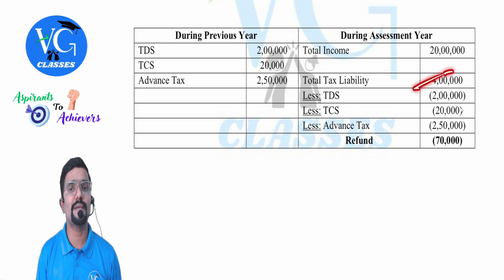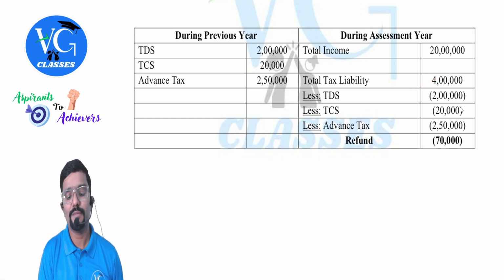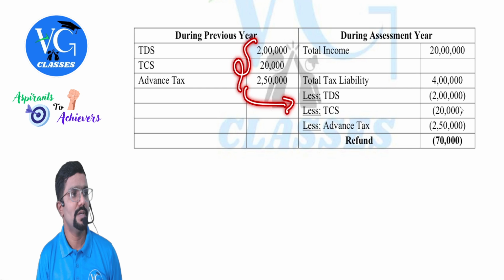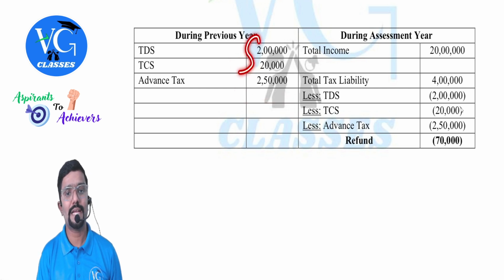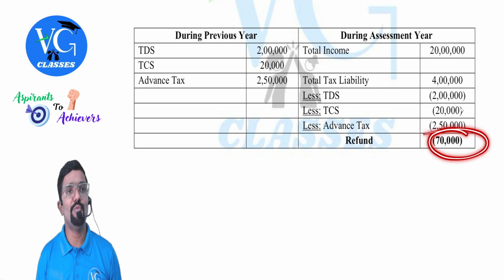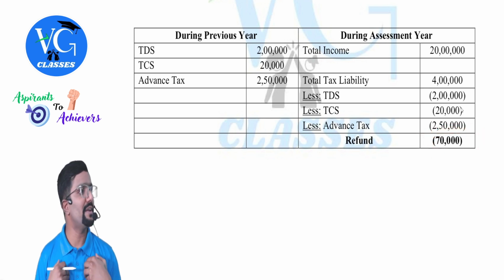Then in the assessment year, I computed my total income, which came to 20 lakh. On that, the tax liability is coming to 4 lakh. From that, I will reduce all this credit. We will claim all this credit, which comes to 4 lakh 70. So I will reduce it. Sir, I have already paid excess. How much? 70,000. I can claim a refund of it.